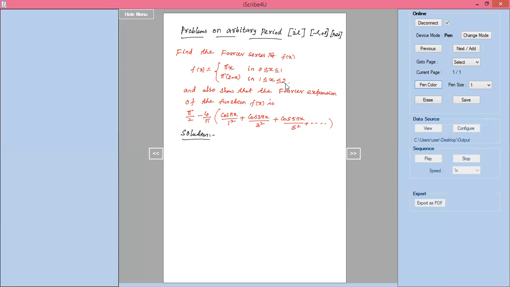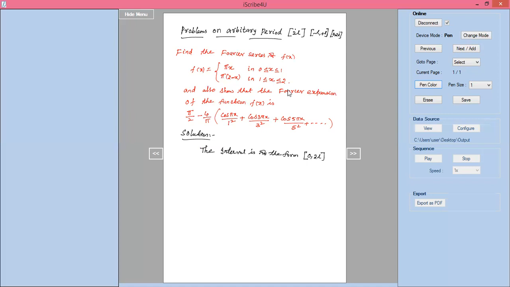Whenever the arbitrary interval comes, if it starts from 0 and ends with whatever the number, it is 0 to 2L. The interval is of the form closed interval of 0, open interval of 2L.